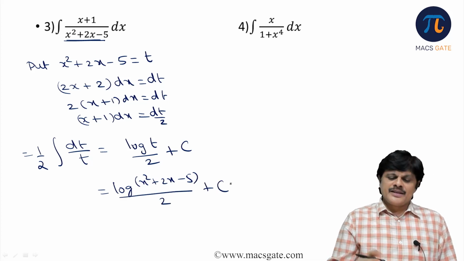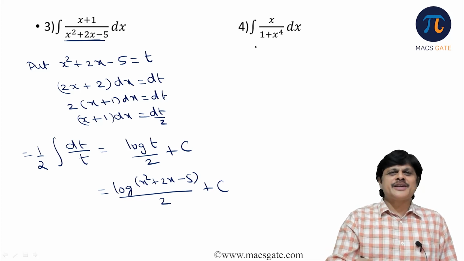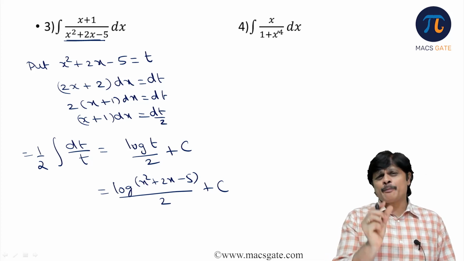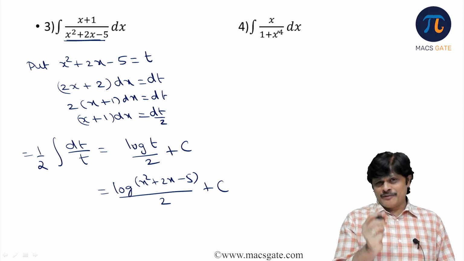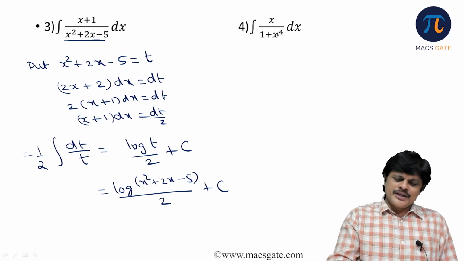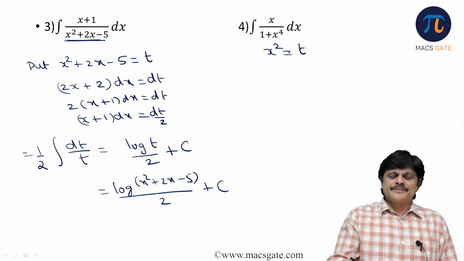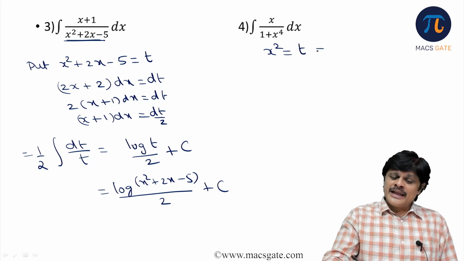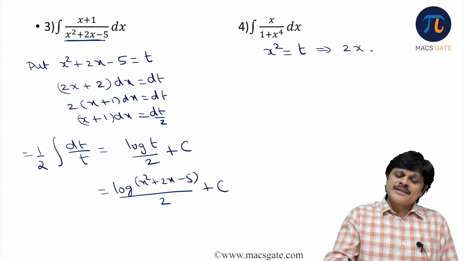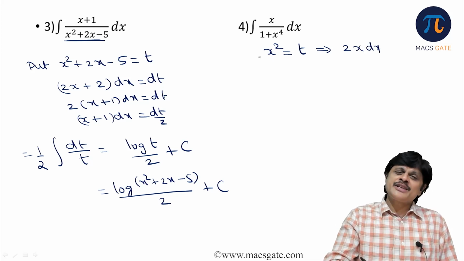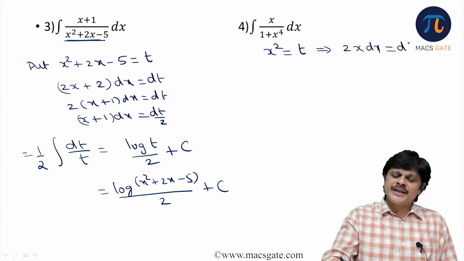Simple. The next problem. And don't always do like 1 plus x power 4 is t. You will get some other nonsense. Make substitutions which make the problem into a form for which you know the integral. So here the best substitution is x square is t. Then what happens? Differential of x square is 2x into dx is equal to dt.